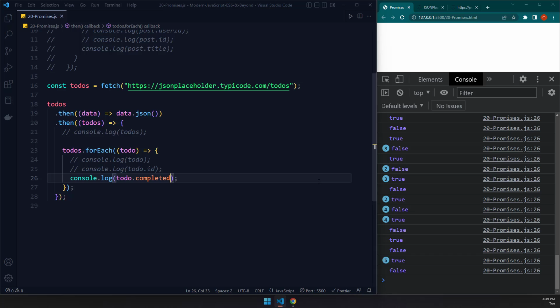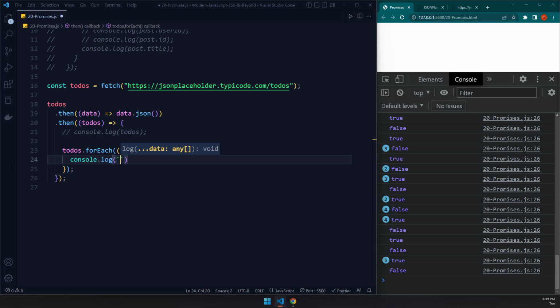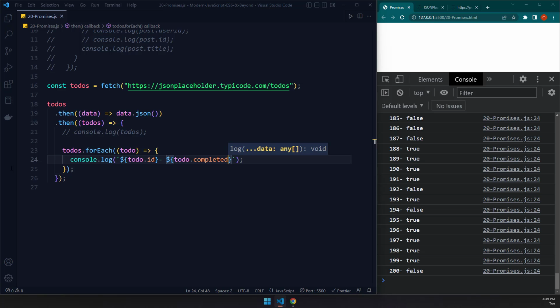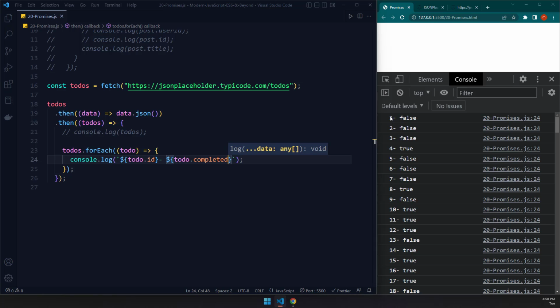And you know what? I'm going to actually do you one better. I feel like I can do better than this. So I'm going to say console.log. We would want to know which to-dos are completed based on their IDs and which are not. So I'm going to use our template strings. This is going to be to-do.id, and then we're going to use to-do.completed. And as soon as I save it, you can see that immediately it is very understandable data.